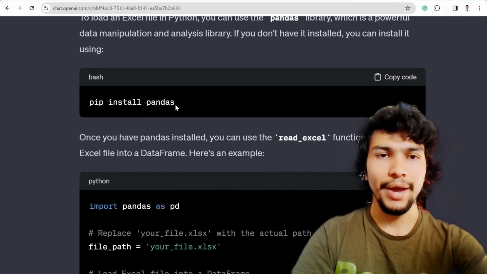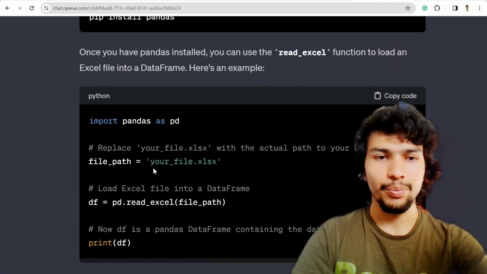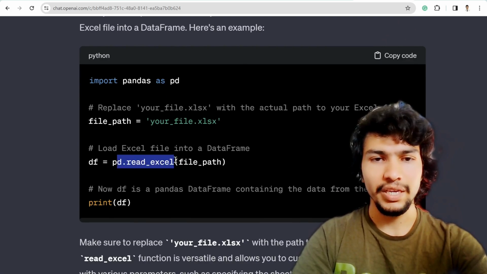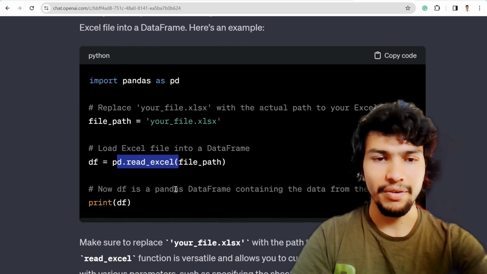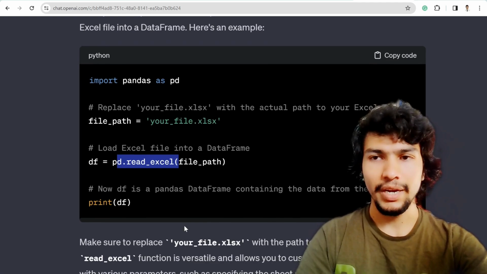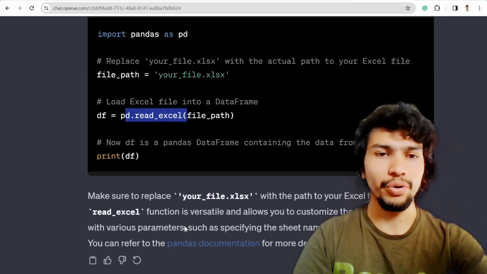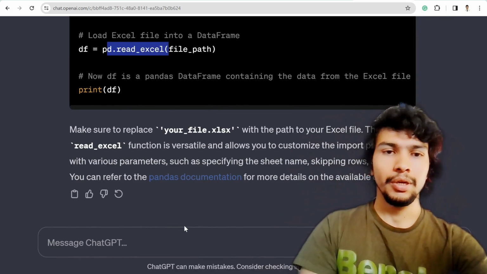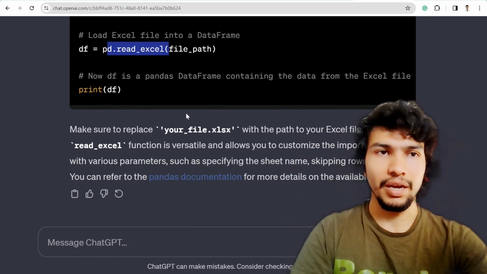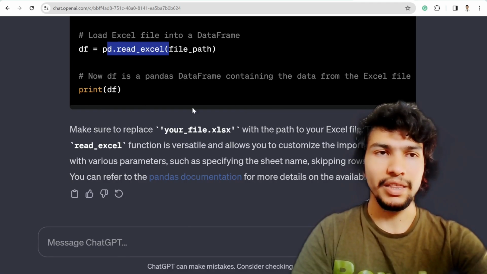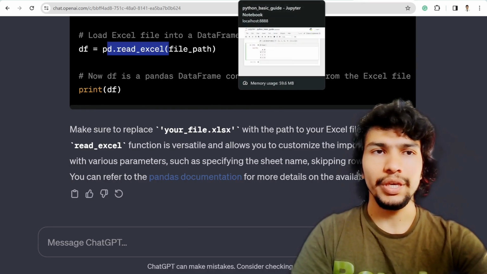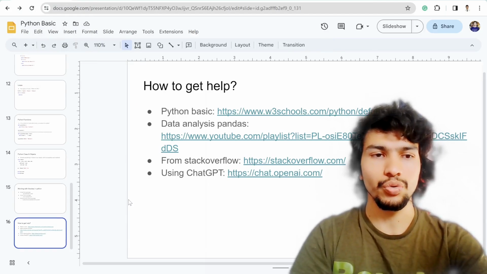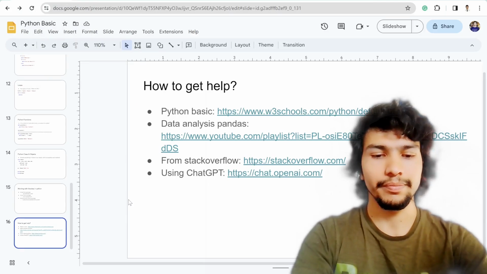So you have to install pandas and then import pandas and then the Excel file, and then df = pd.read_excel, and then print df will print out the data frame, right? So that's how you can utilize ChatGPT to get help, and also to explain the code. So yeah, those are a few very good resources to get started with Python.